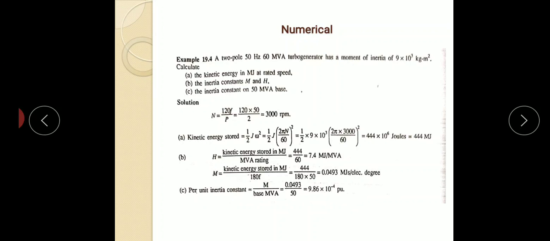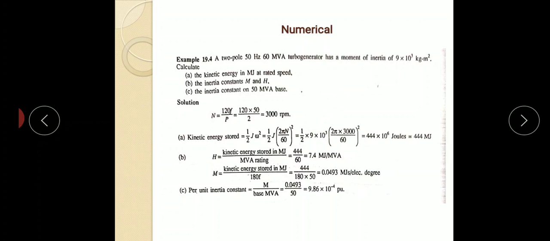Now here is a numerical. A 2-pole 50 Hz 60 MVA turbo generator has a moment of inertia of 9 into 10 to power 3 kilogram meter square. Calculate the kinetic energy in megajoules at rated speed, the inertia constants M and H, and the inertia constant on 50 MVA base. Very simple numerical. First of all, find N equal to 120 F upon P. This is 3000 RPM. So kinetic energy stored is half J omega square.